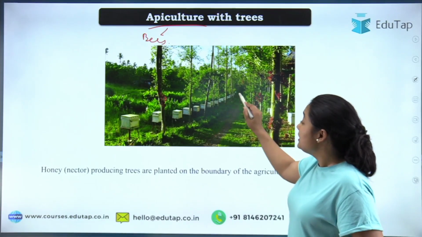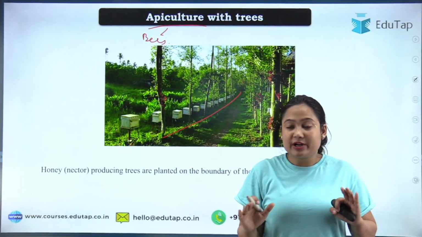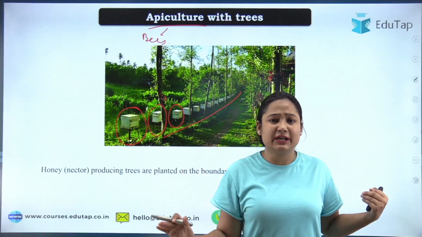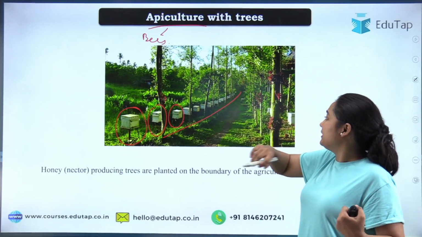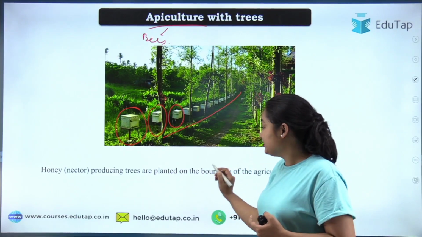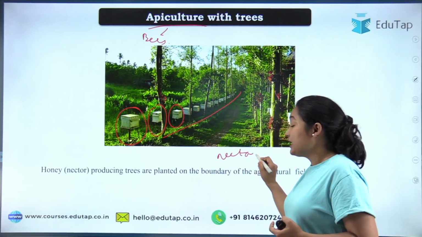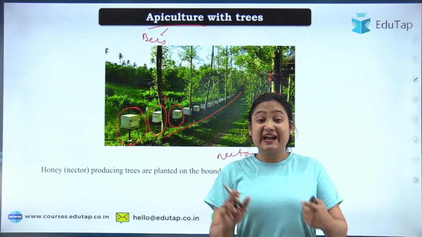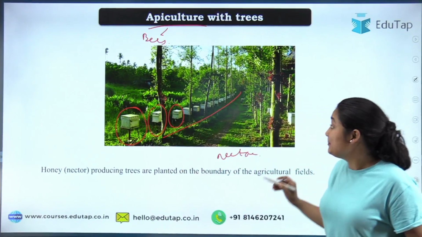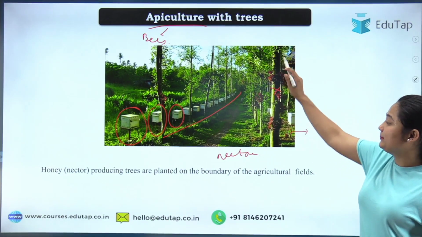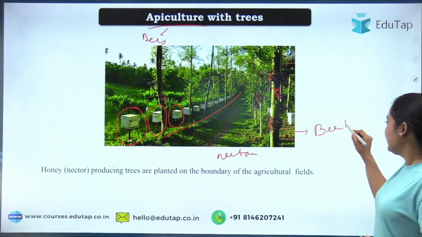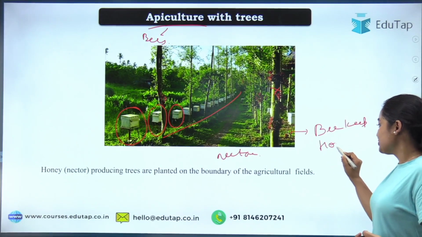So sometimes what we do with the forest cover, see, your honey production system in which you keep the bees doesn't require a lot of area. So what you can do is use the already existing forest or the land you have, since you are using it. What honeybees need for honey production is nectar. So what you are doing is growing trees that are rich in nectar. Again, what is the main goal here? The main goal is not to get the benefit from the tree, but to increase beekeeping and honey production.